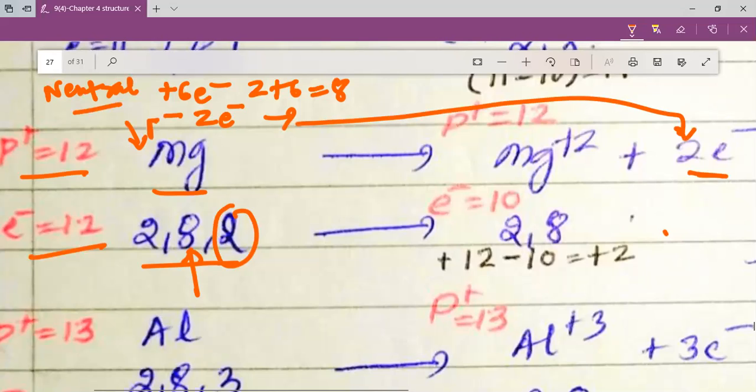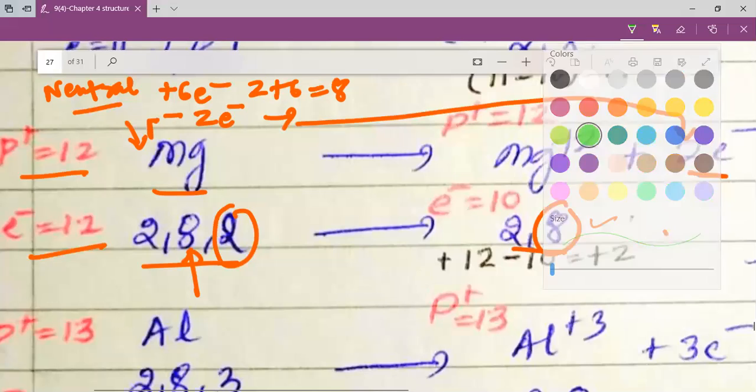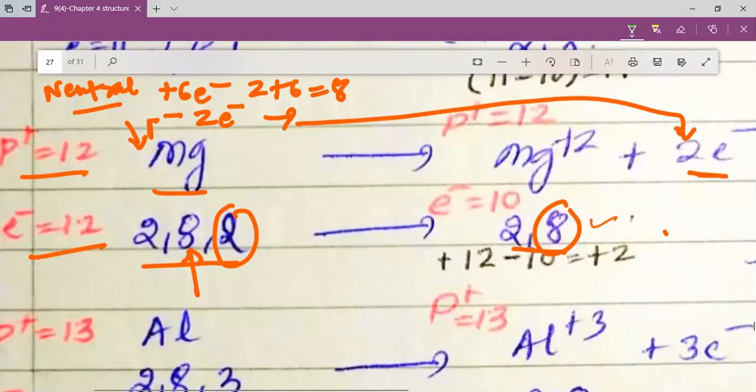So now magnesium becomes something. As it loses 2 electrons, the new electronic configuration is 2,8. So you can see here that the octet is being achieved. As this octet is achieved, my dear students, we can say that this magnesium has got 8 electrons in its outermost shell. Now as magnesium has got 8 electrons in its outermost shell, you can see that the octet is achieved.